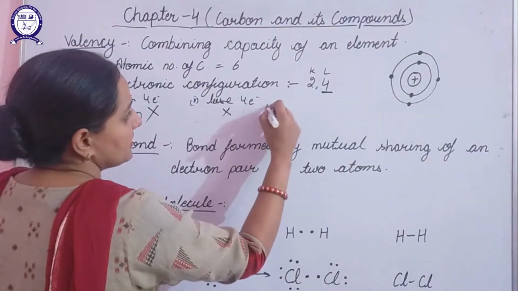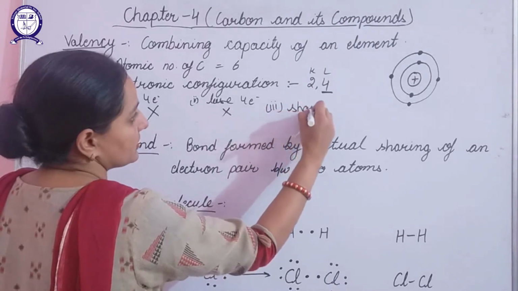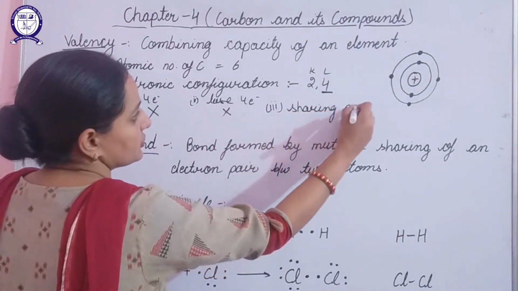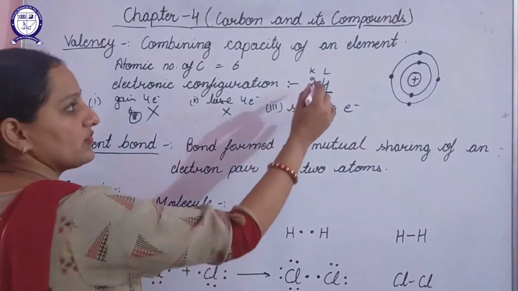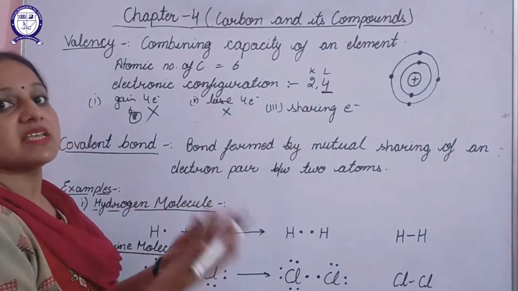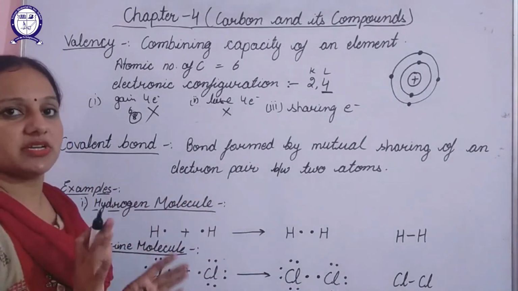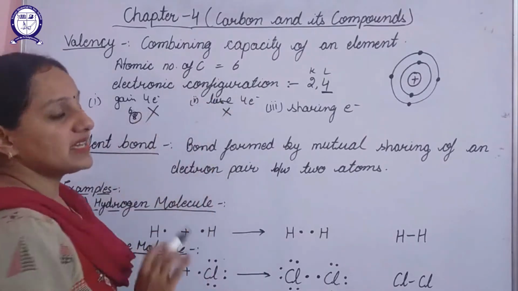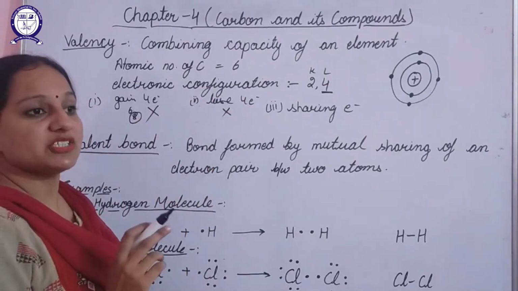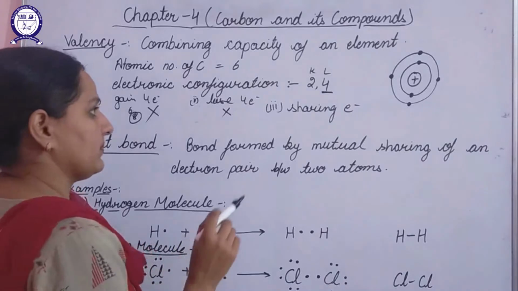So the third possibility is sharing of electrons. What will it do? It will decide, okay fine, if I can't gain electrons and I can't lose electrons, I can share electrons with other atoms. So carbon basically combines with other atoms by sharing of electrons.